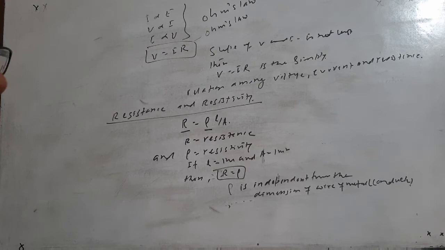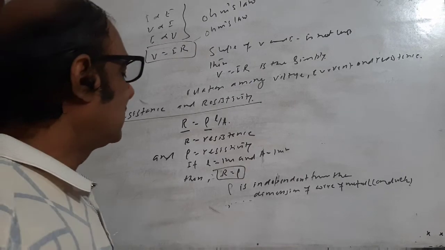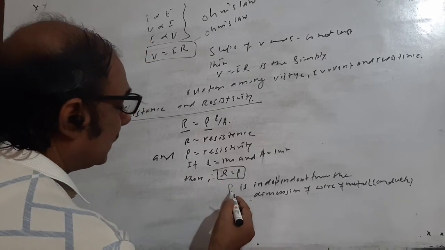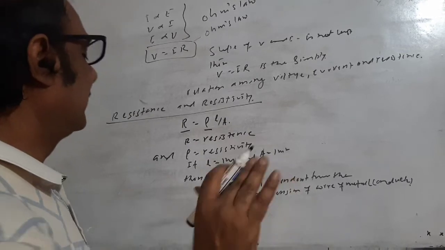It is almost taken as a constant quantity over a wide range of temperature. But both resistance and resistivity depend on the temperature.